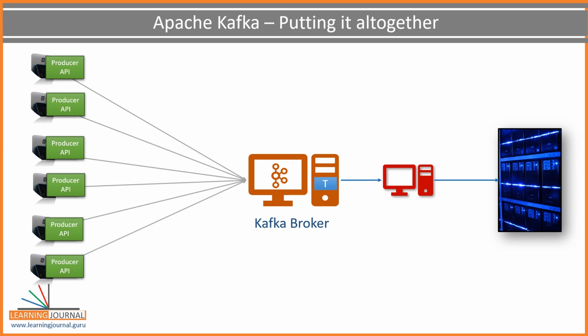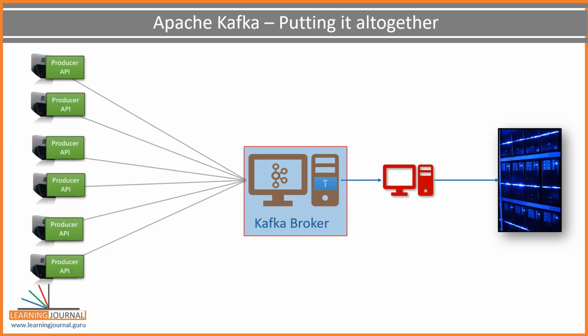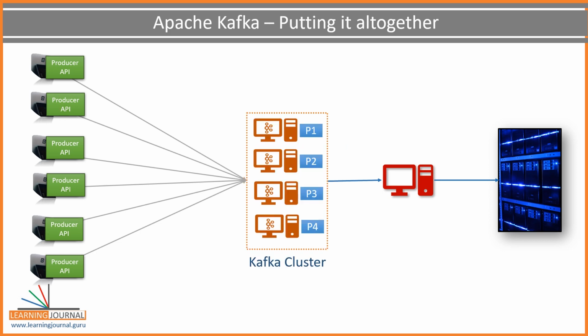But there is a small problem. Think of the scale. You have hundreds or maybe thousands of producers pushing data into a single topic. How do you handle the volume and velocity at the broker? But you learned Kafka exceptionally well. So you decided to create a large Kafka cluster and partition your topic, correct? So your topic is partitioned and distributed across the cluster. Now every broker has got a topic partition. So it can take the data from a producer and store it in the partition.